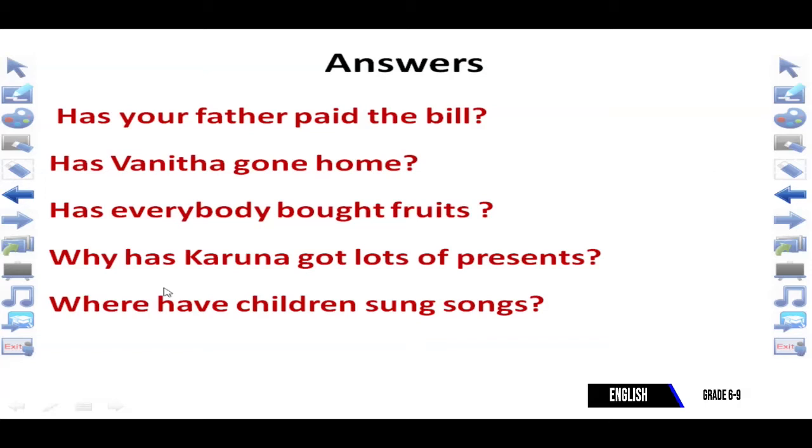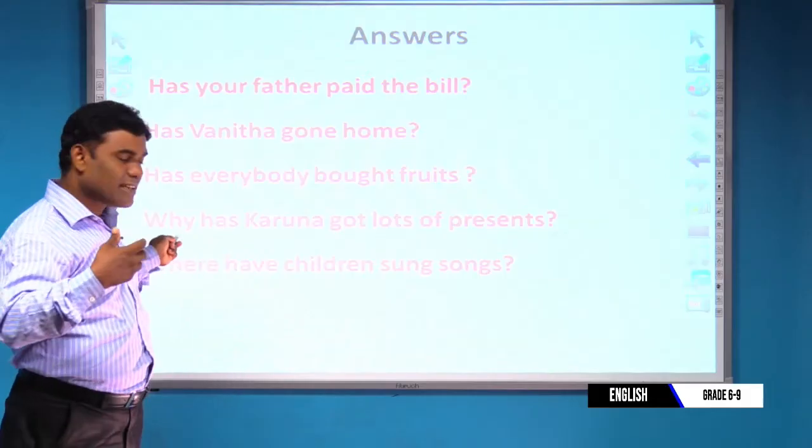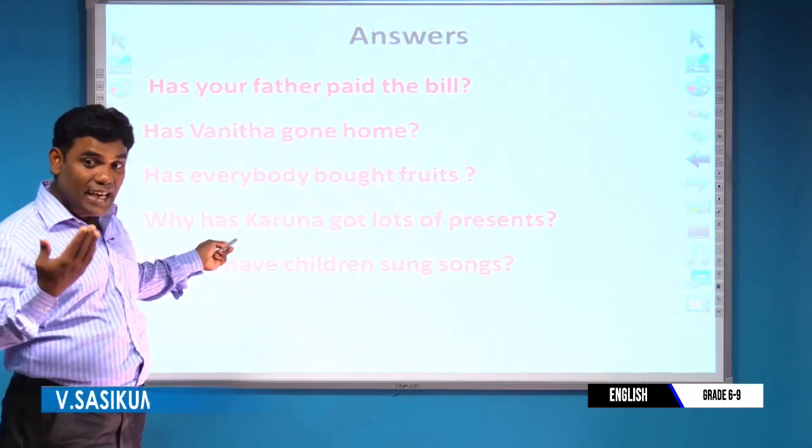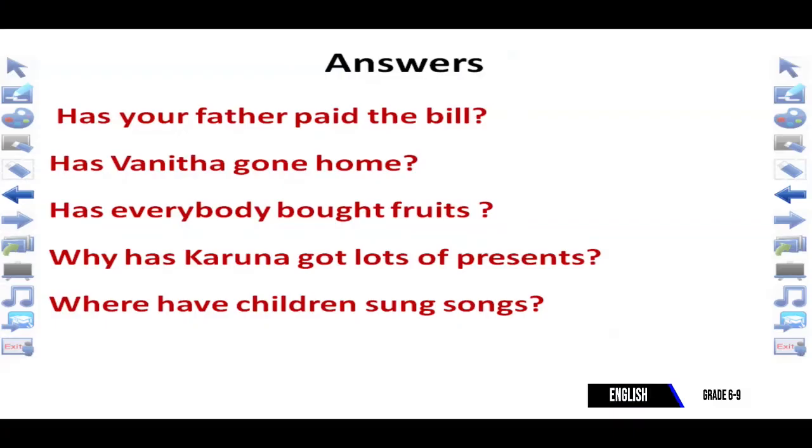Here, where have children sung songs? This is also a WH question. Where have children? So children is plural, so we want to consider have. So following the WH, we can write have. And children sung songs. Sing, sang, sung. So sung is verb 3, the past participle. So where have children sung songs? எங்கே பிள்ளைகள் பாடல்களை பாடியிருக்கிறார்கள்? Clear?